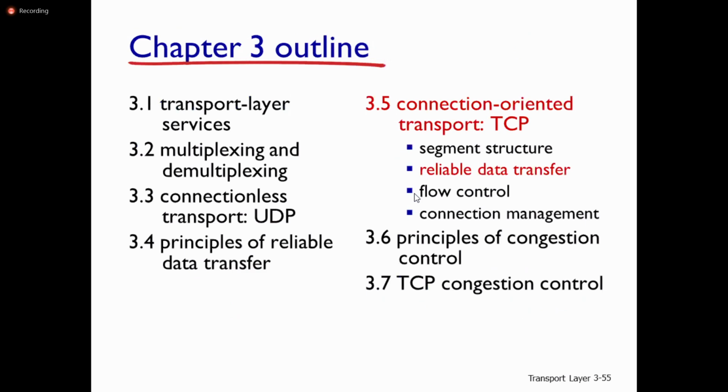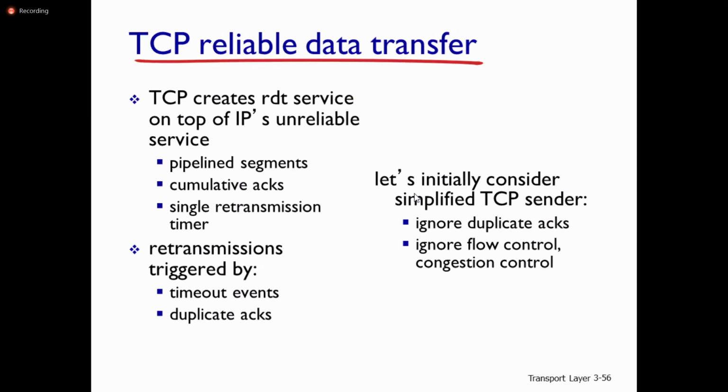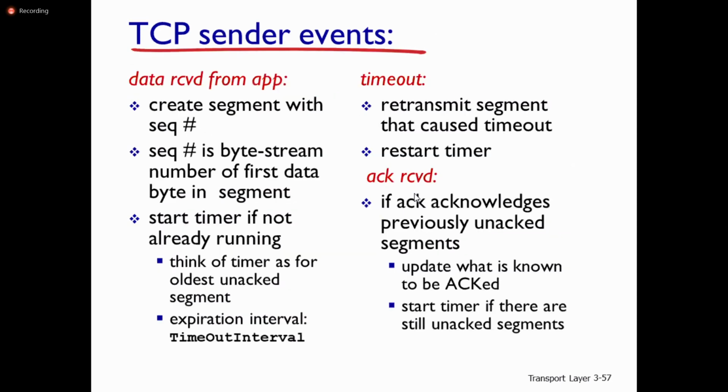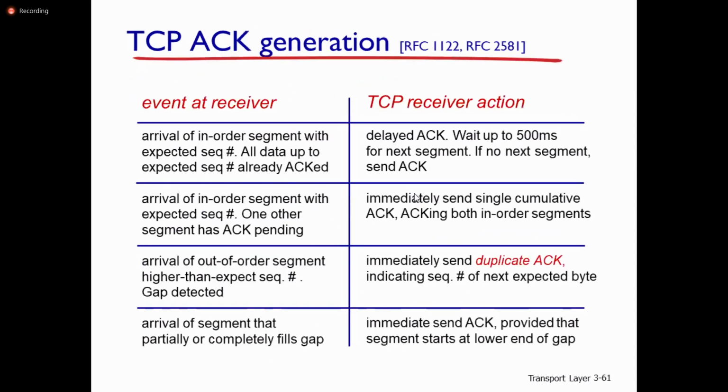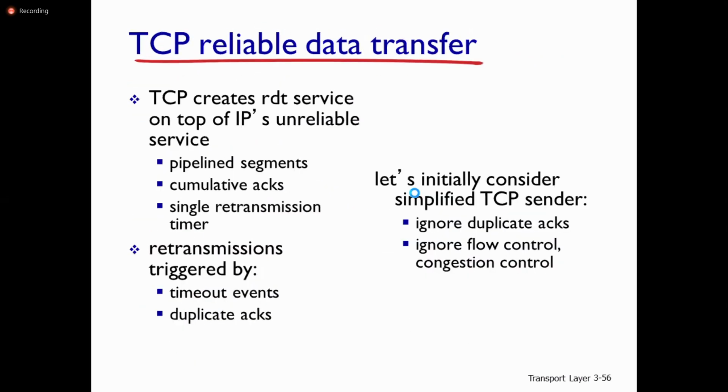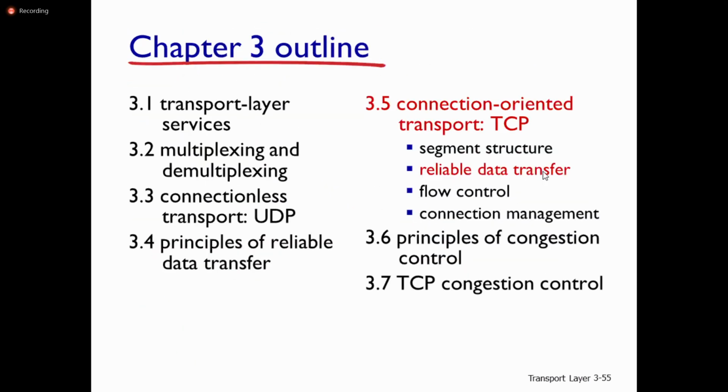We will see reliable data transfer in TCP in our next class, how reliable data transfer is possible in the TCP protocol. After that, we need to discuss flow control and connection management. Then we will move to principles of congestion control and TCP congestion control. We will see the other things in our next class.